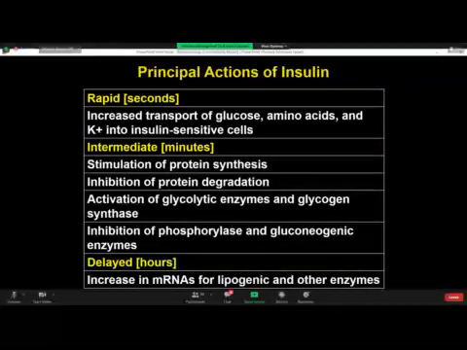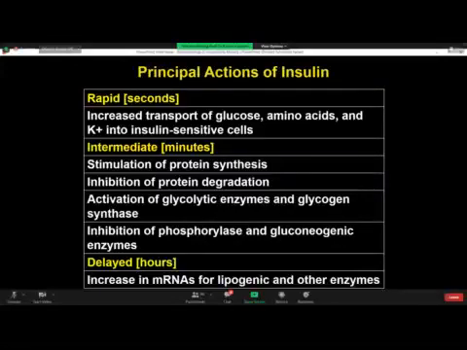Now, what are the actions? I did tell you yesterday, there are three hormones which are very tricky as far as understanding of their mode of action is concerned: thyroxine, insulin, and growth hormone. Why? Because some of their actions are mediated through cyclic AMP, but the rest of the actions are mediated through synthesis of new proteins or synthesis of new enzymes, and by some other modes of action as well.